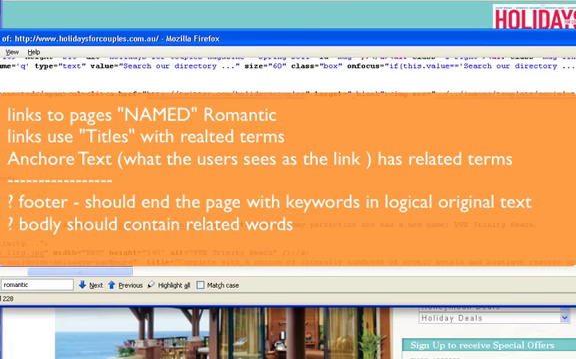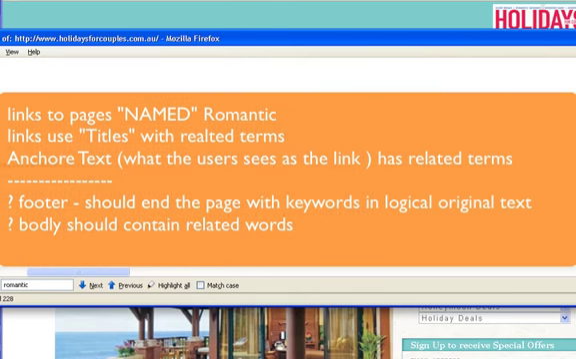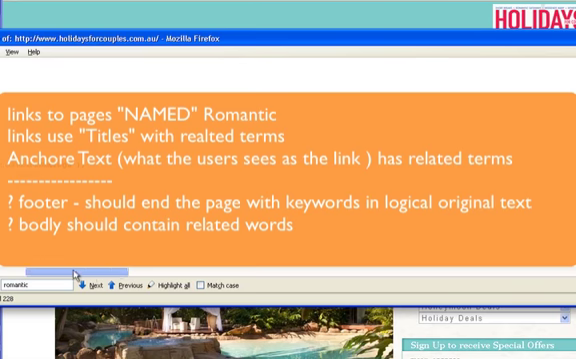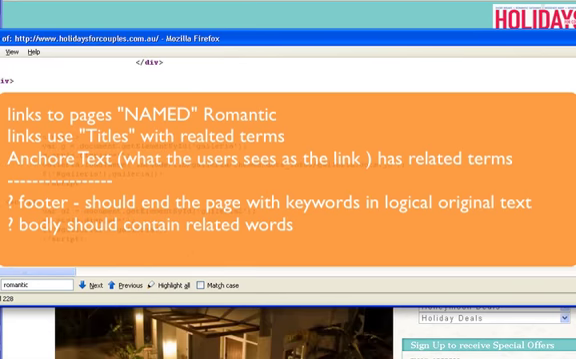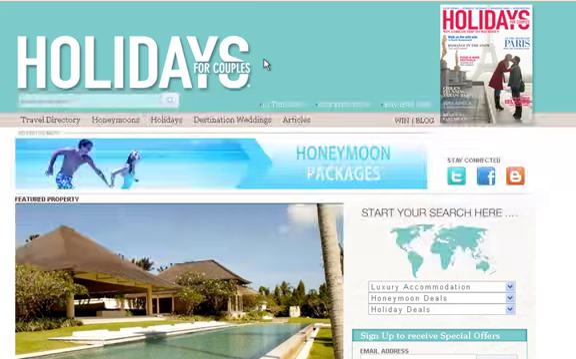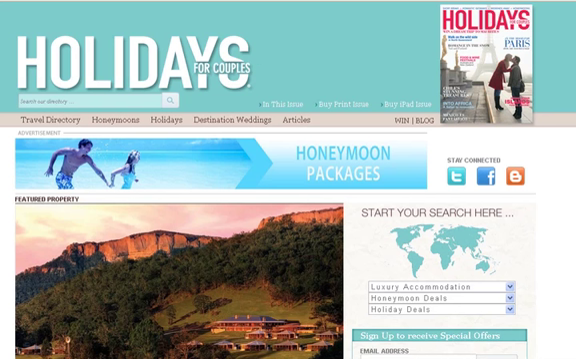Now they've missed out a couple of things. They don't have anything on the bottom. They don't have a footer. We talk about that in the book, and they don't have very much in the body. But they're still number 2 on Google. So again, they are doing other things that are compensating for their lack of keywords on the on-page optimization.